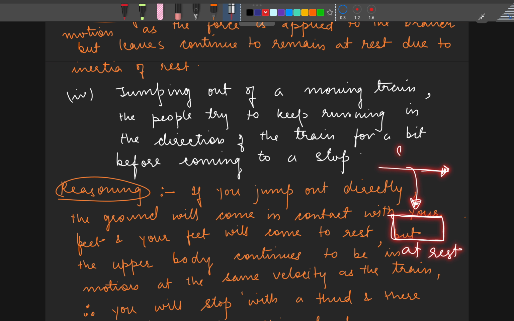Now suddenly from 80 kilometers per hour, they are going to come to rest, which is 0 kilometers per hour. What will happen? They'll stop with a great thud, and there is a chance of them injuring themselves. So what they do is they jump and they continue to run with the train for some time. In this running process, they lower their speed slowly and then eventually come to rest, right? So that they don't hurt themselves.